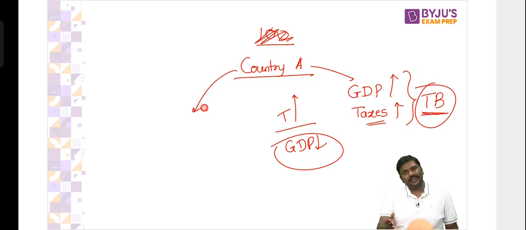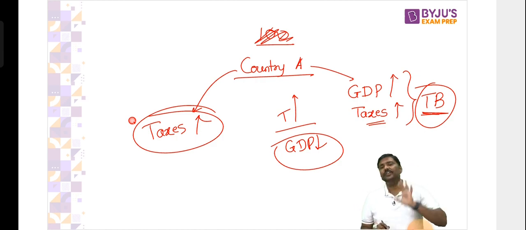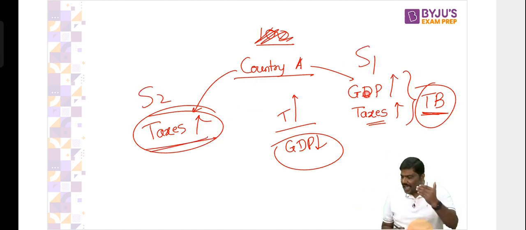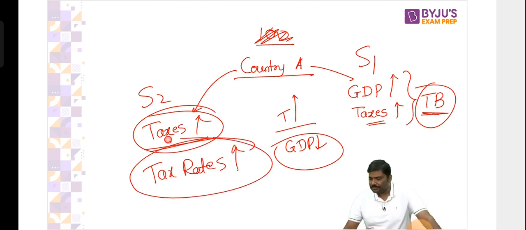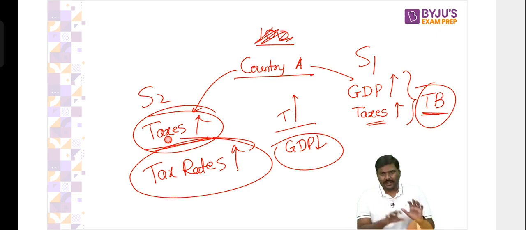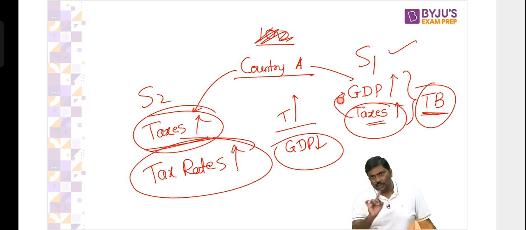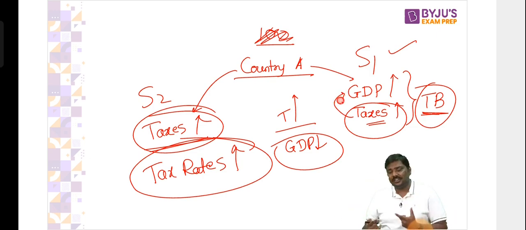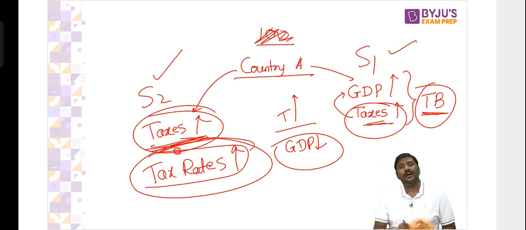Okay. So same country, I'll give you another example. The tax collection has increased. Don't say both are one and the same. Follow this carefully. In the second situation, the taxes collected have increased because the tax rates have been increased by the government. Imagine the GST rate is increased by the government. Will the tax revenue increase? Of course, yes. So the argument is simple here. In situation 1, the taxes collected have increased, but you have not changed the rate; because of expansion in the GDP, tax revenue collection has increased. In the second situation, the taxes have increased because of higher tax rates.